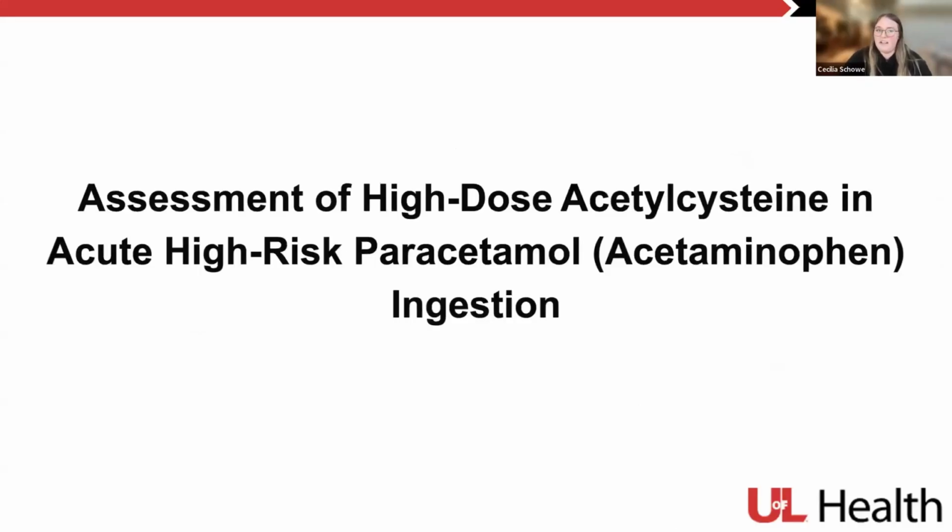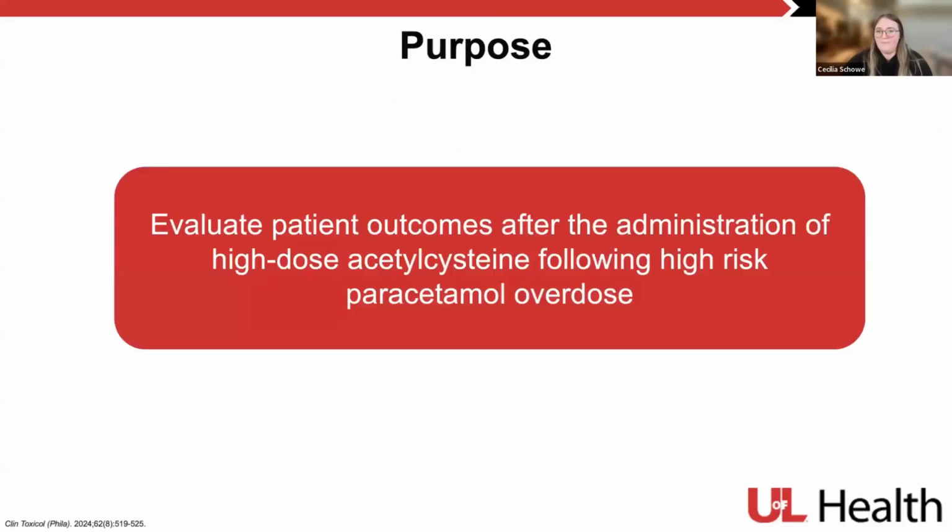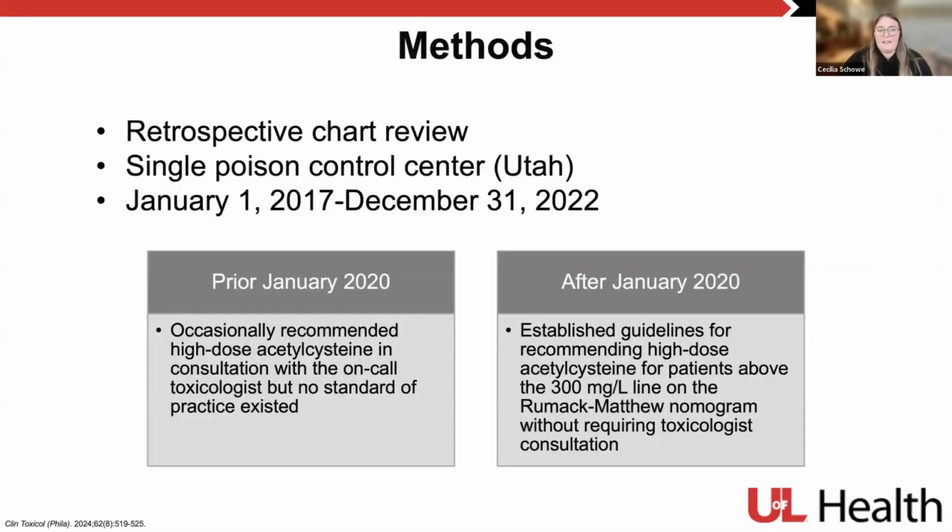So that brings us to our study, the assessment of high-dose acetylcysteine in acute high-risk paracetamol or acetaminophen ingestions. So the purpose of the study was to evaluate patient outcomes after the administration of high-dose acetylcysteine following high-risk paracetamol overdoses. As far as their methods go, it was a retrospective chart review. It was done at a single poison control center in Utah, and it was done from January 1st of 2017 through December 31st of 2022.